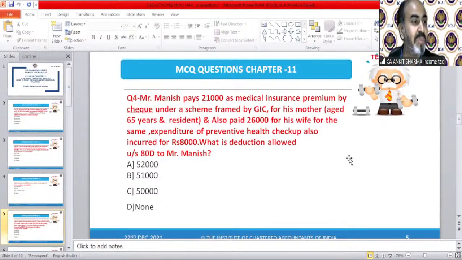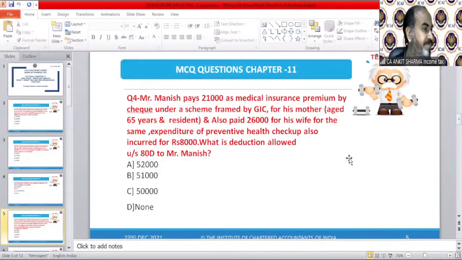Somebody saying A, B, C, and D. Oh wow! I got all the answers of an MCQ. Great, very nice. You should know how to implement the provision in our question. Then you will be able to answer correctly.